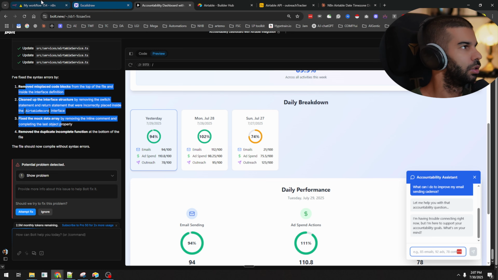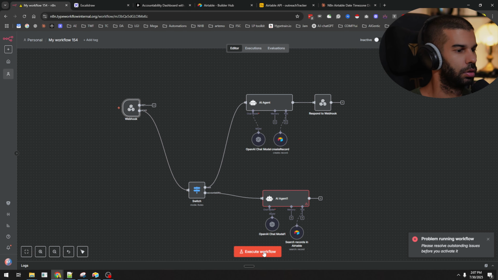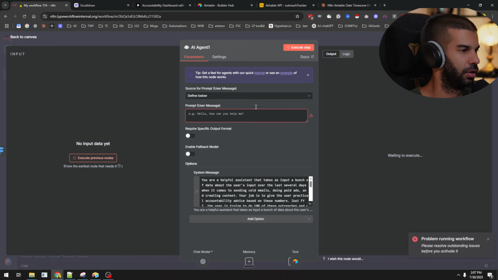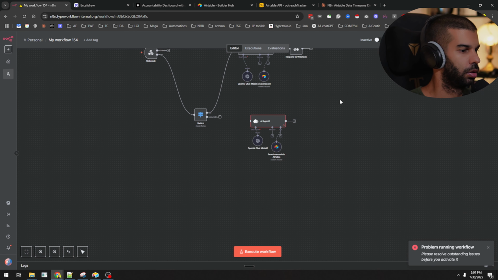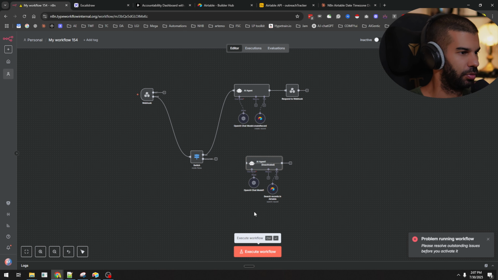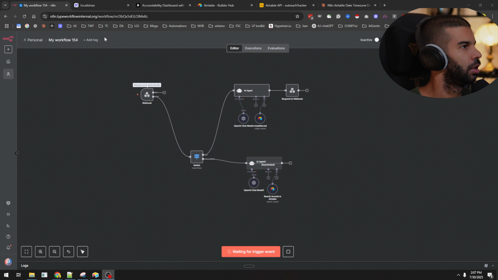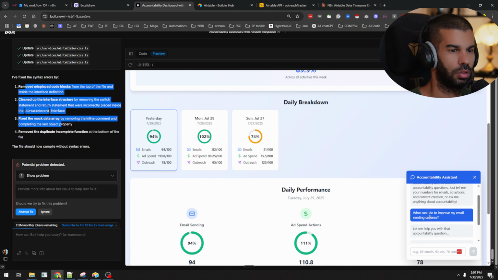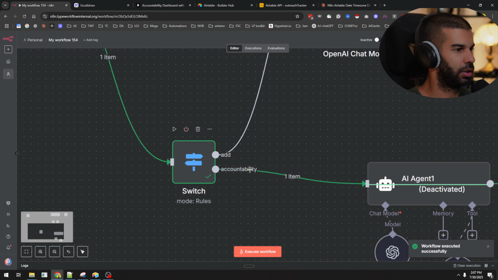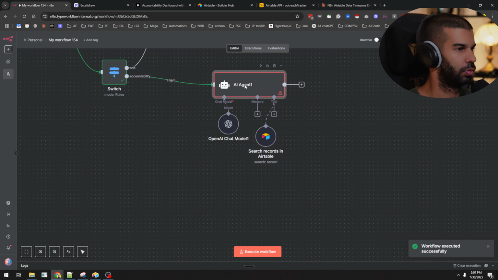I'm having trouble connecting. Okay. Did I not run that? I mean, yeah, we have an error with that because we haven't given it the user input, which we can't unless we get the data from the webhook. So I'll just deactivate that, connect once more, execute. So now this is listening. And let's just send the information once more. So what can I do to improve that? And here we go down the accountability route, which is great. So we activate this once more.